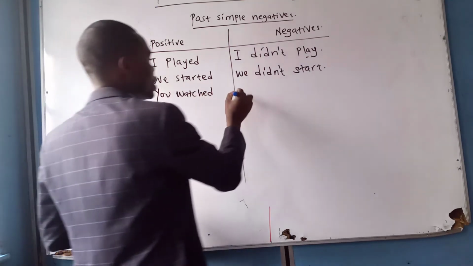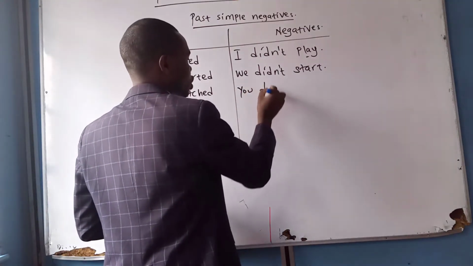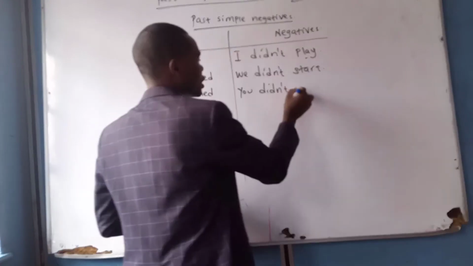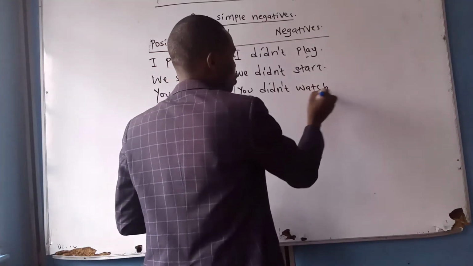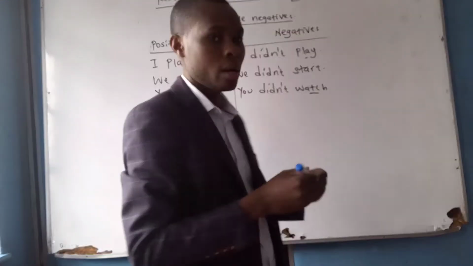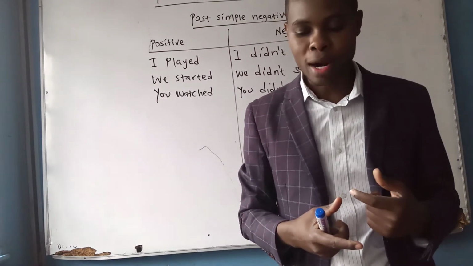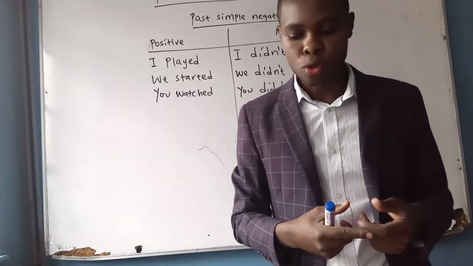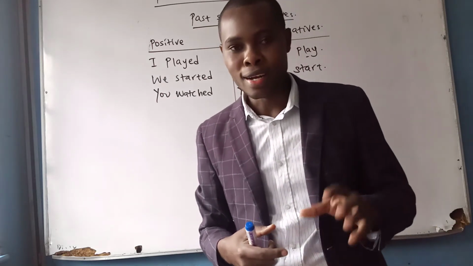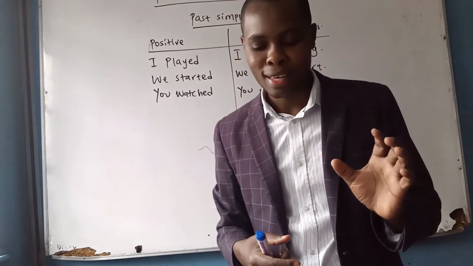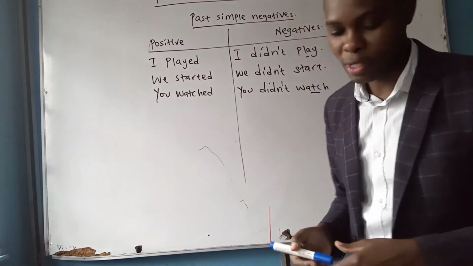The negative will be you didn't watch. You didn't watch a movie. So look, the verb does not change when we have the negative in that manner.